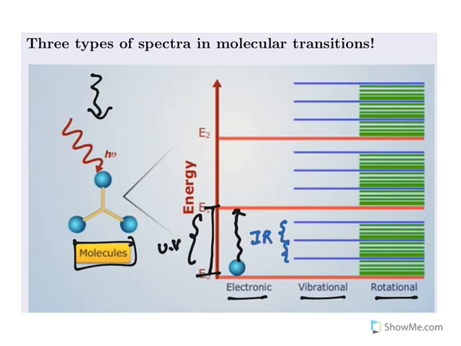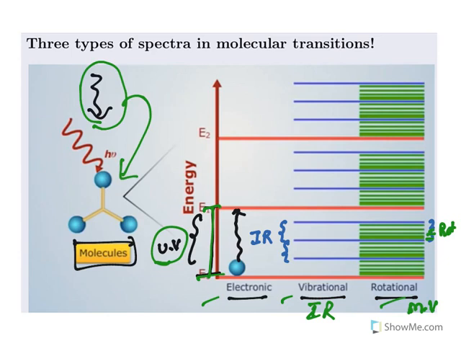Whereas in each and every vibrational state you have many rotational levels. So rotational transition occurs. So when you provide UV radiation, a whole lot of transitions will occur, electronic, vibrational and rotational. If you want rotational, only microwave is required, whereas for vibrational, IR is required. So this is why the radiation is absorbed by these molecules. To get these transitions, they will take up that energy, and that is what we figure out in spectroscopy.